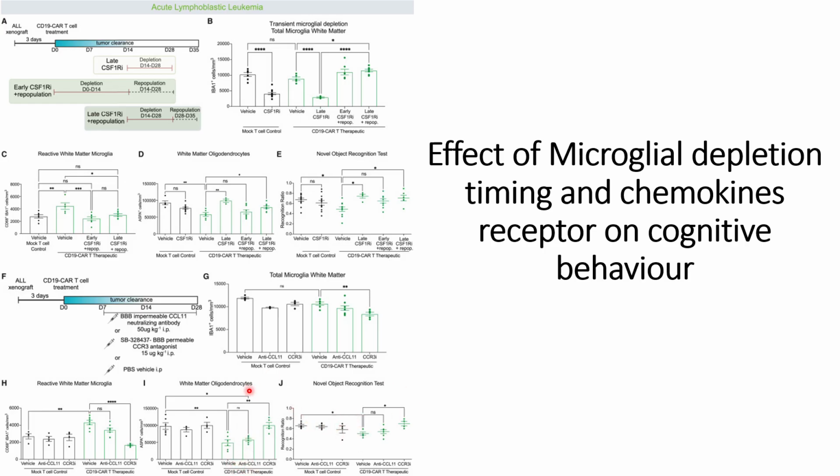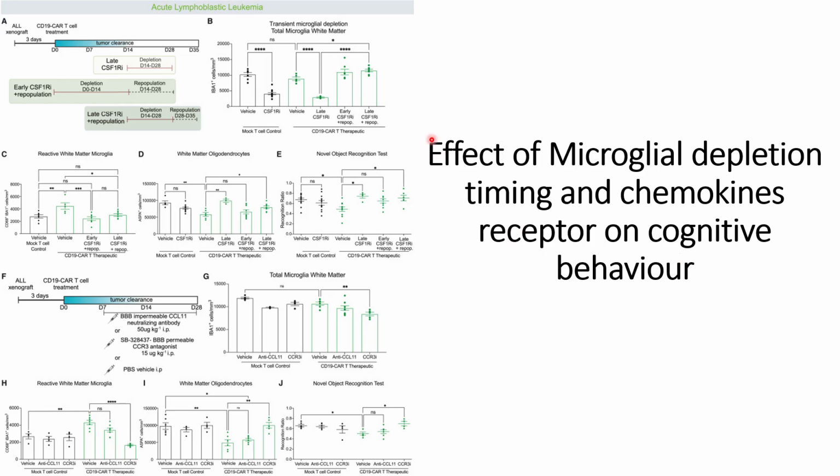All this indicates that it is the receptor inhibition that causes the revival of cognitive behavior, not the CCL1 chemokine inhibition. So the timing also has an effect: late inhibition will improve the cognitive behavior, and CCR3 receptor inhibition will also improve the cognitive behavior.